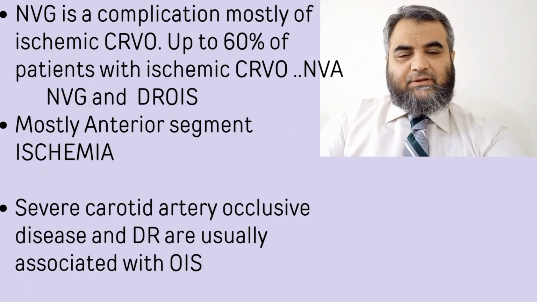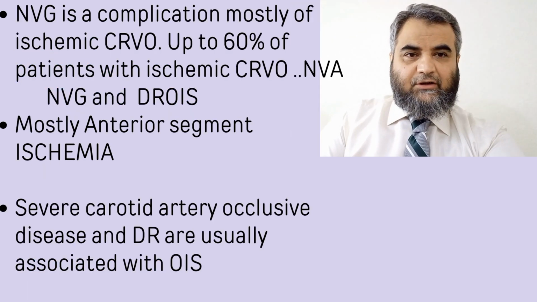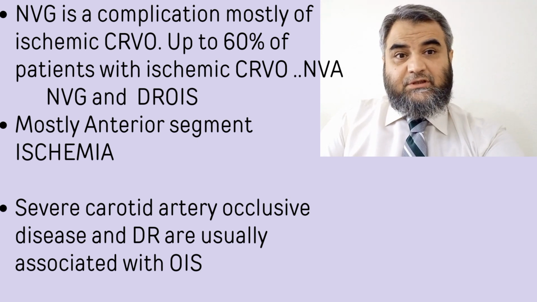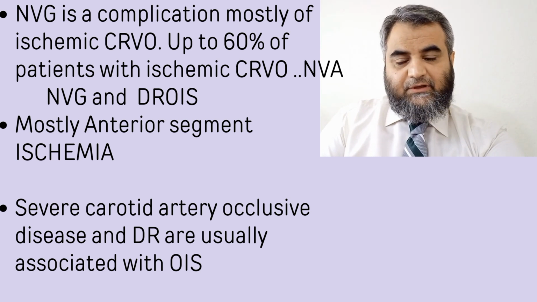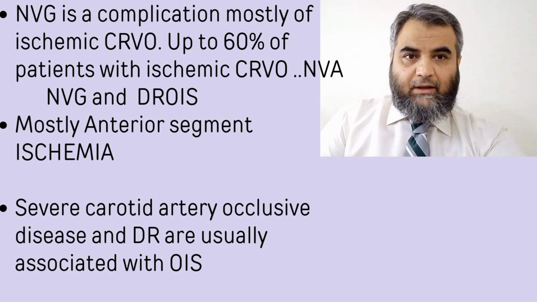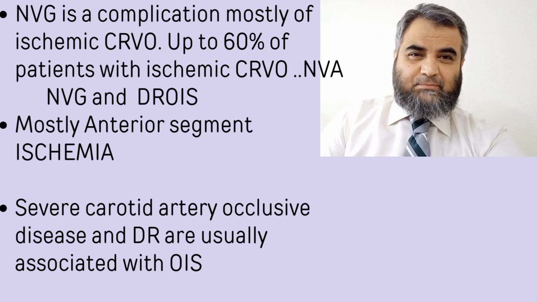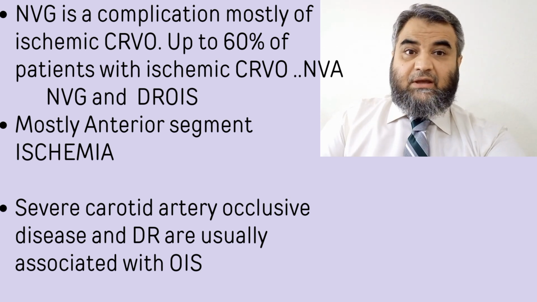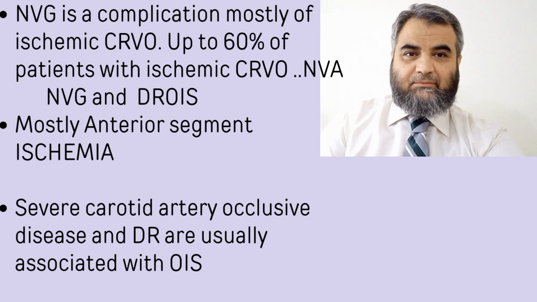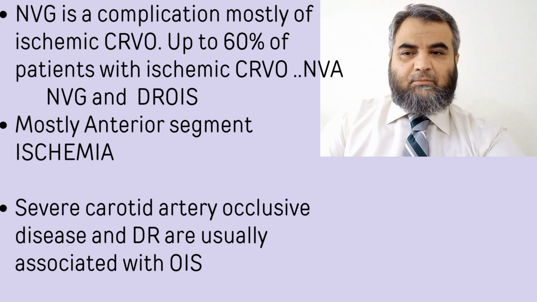If we talk about ischemic central retinal vein occlusion, it has been studied that up to 60% of patients can develop this type of glaucoma, while in diabetic retinopathy, especially proliferative diabetic retinopathy, a substantial number of patients can also develop this.